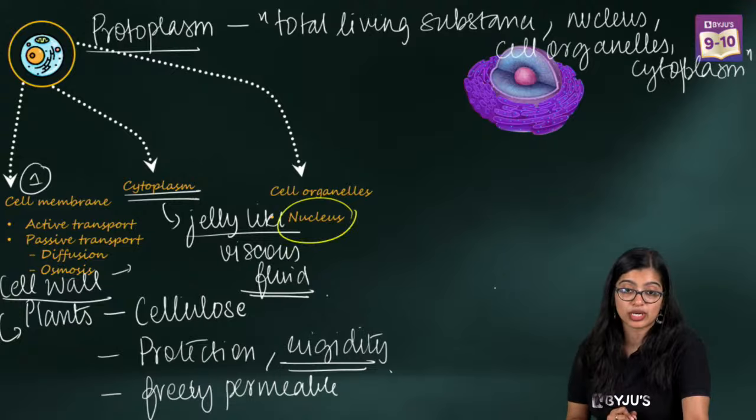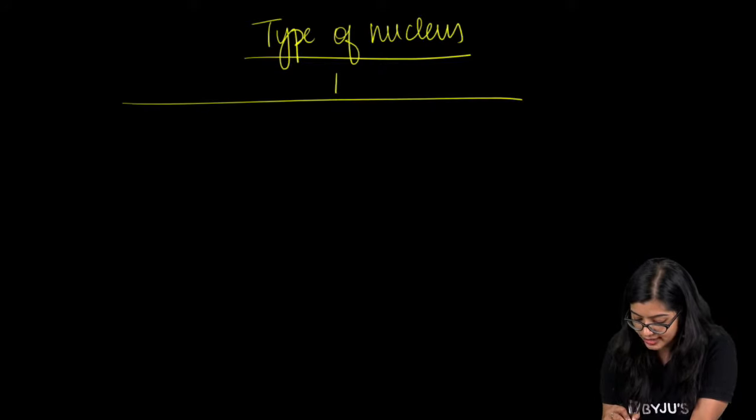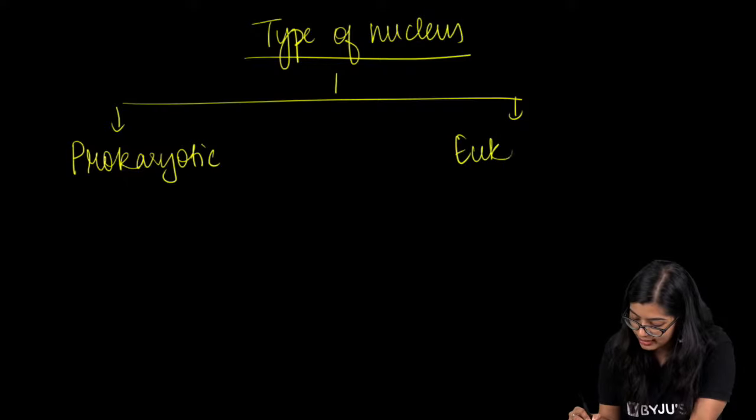So this is all about the nucleus. Now, if you remember, I told you that based on the type of nucleus, we have two kinds of organisms: prokaryotic organisms and eukaryotic organisms.